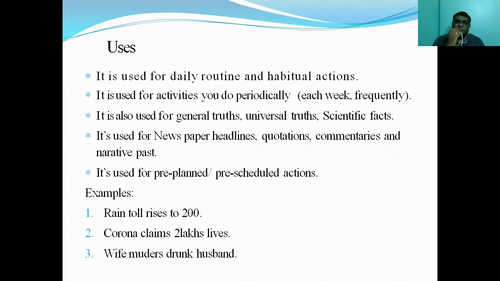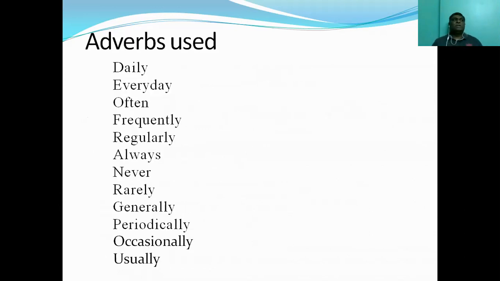And simple present tense, because it is used for habitual actions and also periodic actions or activities that happen, that's why we have some commonly used adverbs to talk about the frequency of time. When you say, I read newspaper, then how frequently do you read newspaper?